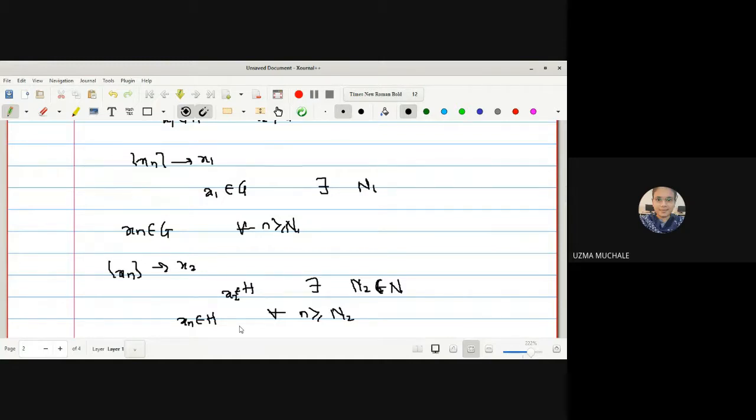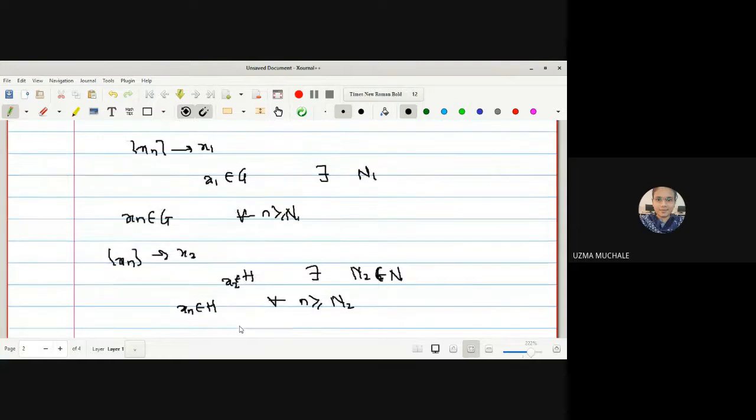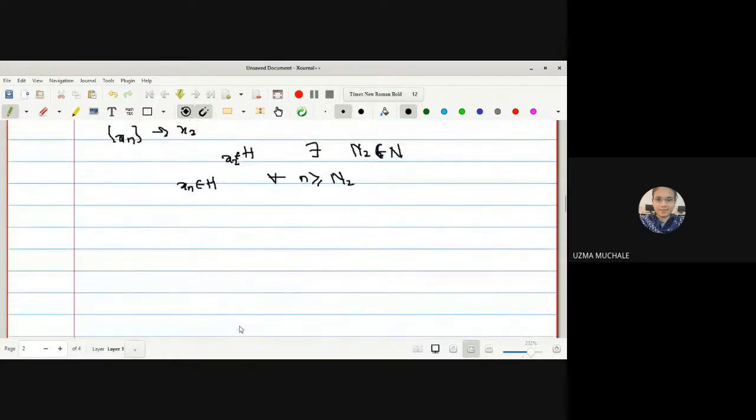So we have written the definition itself. What do we mean by Xn converges to X1? We have written the definition. And what do we mean by Xn converges to X2? Which we have written with some other open set. So with the help of this, now I can write, we have the two natural numbers n1 and n2. Now out of these two natural numbers, let me select the one natural number n, which is the maximum of n1 and n2. Now can anyone tell me the reason why we are going to select the maximum?